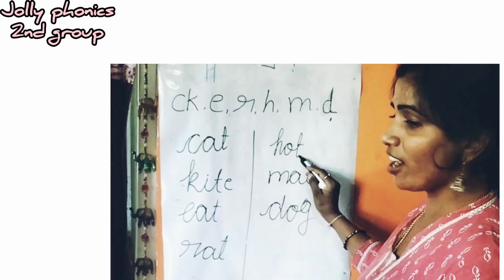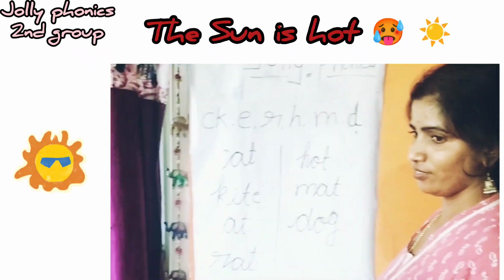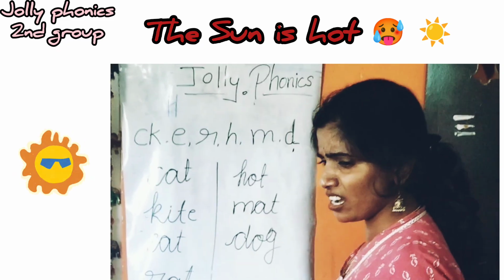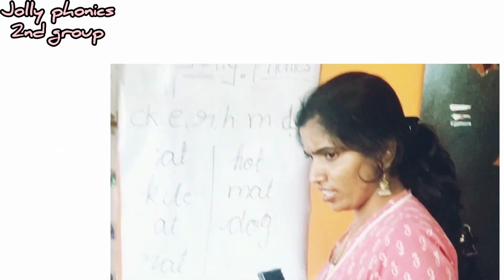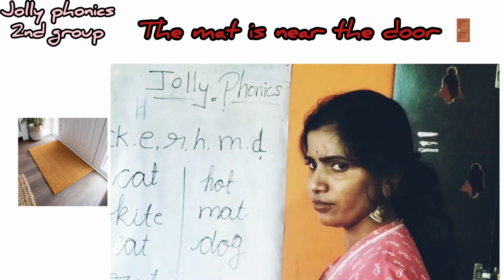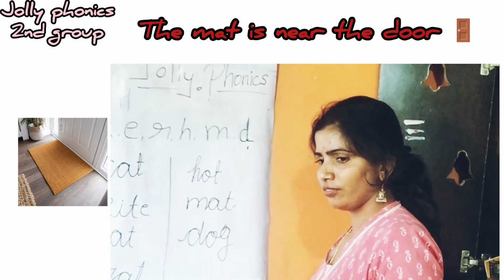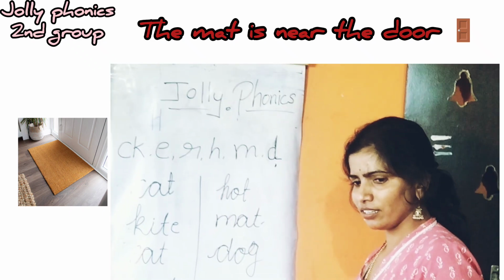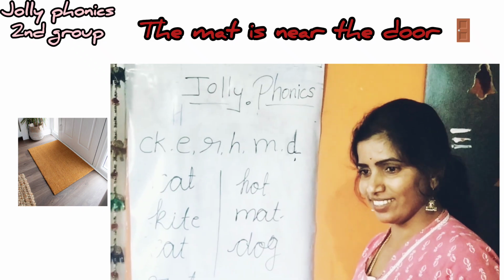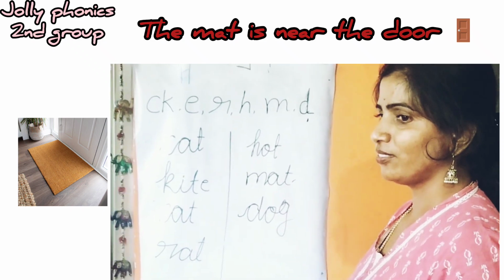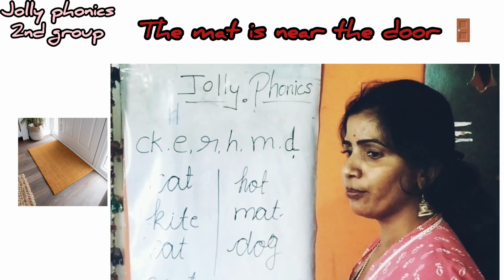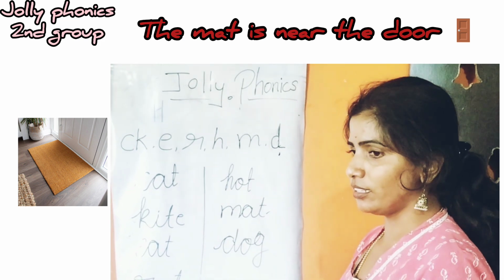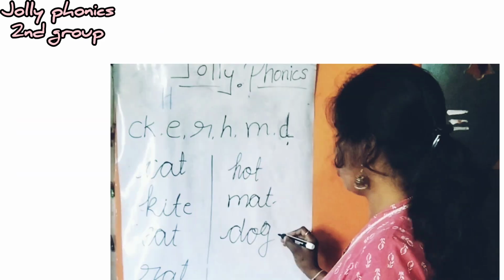Okay, now hot. The sun is hot. The milk is hot. Okay. The food is hot. The climate is very hot today. Like that you can say. Okay, mat. The mat is very cold. Mom, the mat is in our room. I am using the mat in our room, near the door.